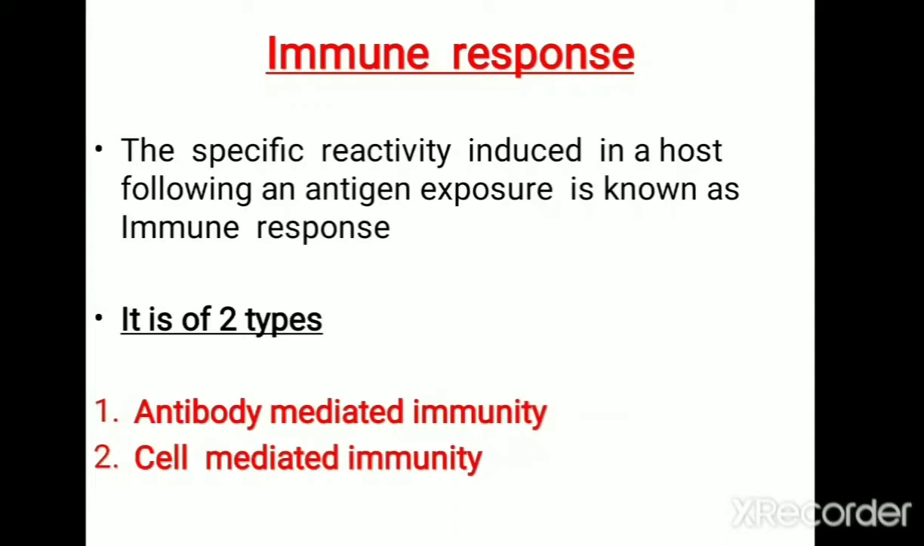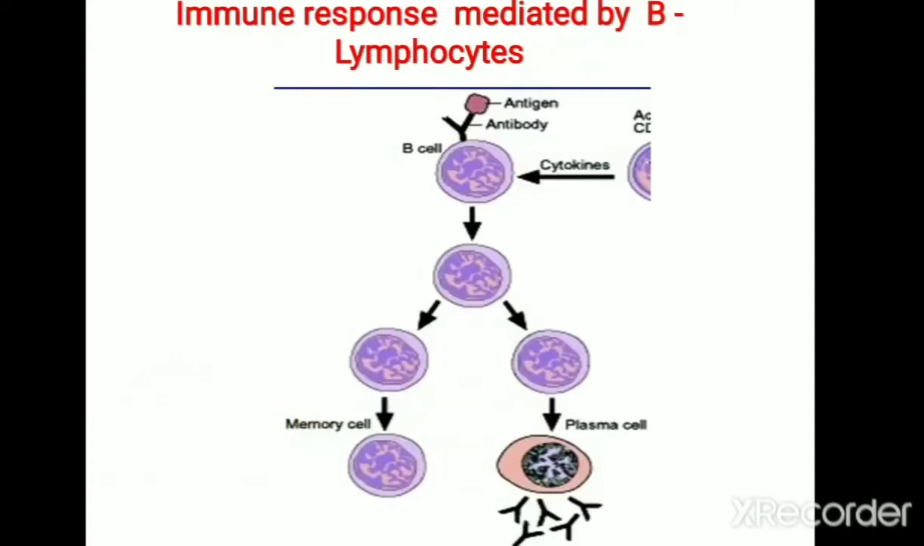Similarly, if T lymphocytes are activated, then it will mediate cell mediated immune responses. So cell mediated immune responses are mediated by T lymphocyte, whereas antibody mediated immune responses are mediated by B lymphocytes. Let's see how B lymphocyte and T lymphocytes initiate immune responses. The first one is the immune response mediated by the B lymphocyte.